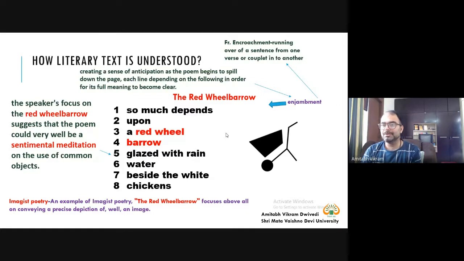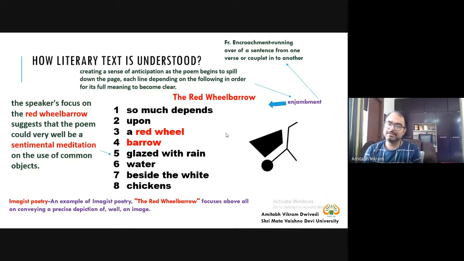So you can find, though it is one sentence, the running over of a sentence from one verse into another. Here this entire poem is one sentence, so there is a running over of a couplet into another.